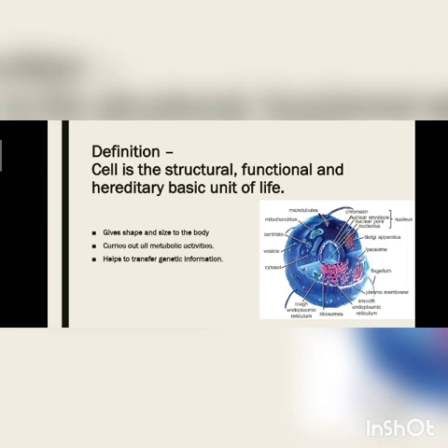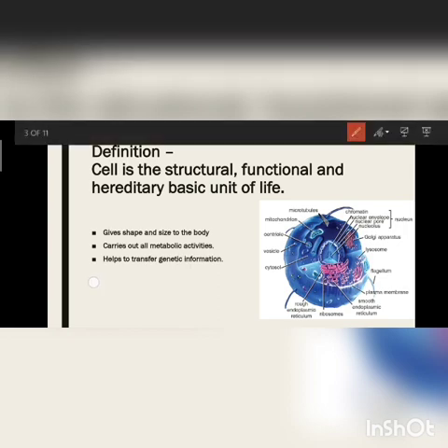It also helps in the transfer of genetic information. So what is genetic information? Genetic information means like DNA, RNA. So what is DNA?